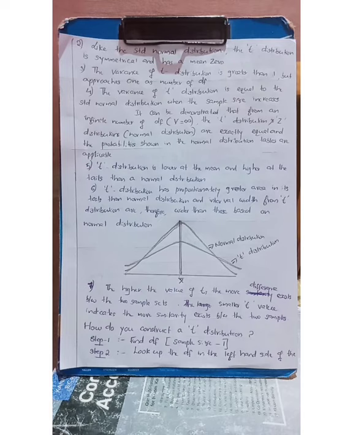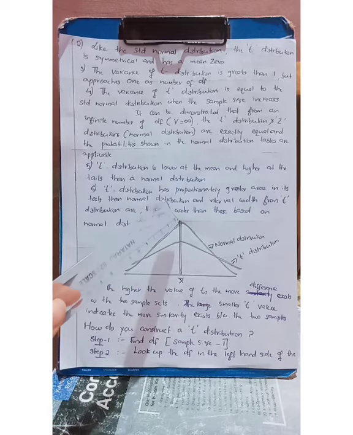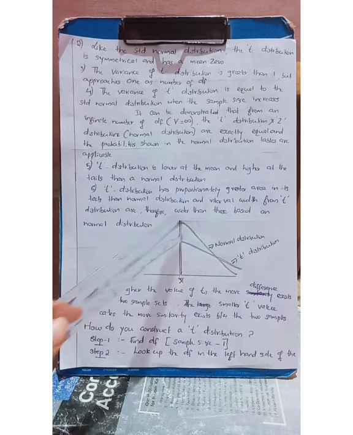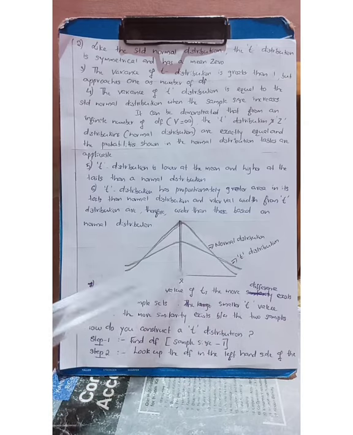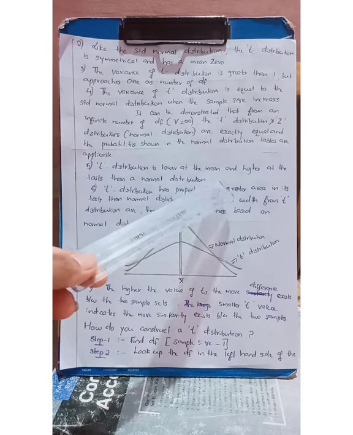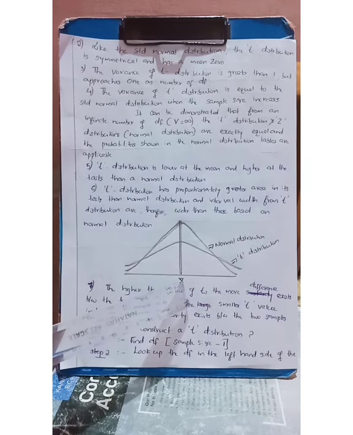To illustrate this feature, see the graph here. Mean values occur at the middle of the normal curve. This is the shape of the normal curve, a bell shaped curve, and the mean occurs at the middle of the values. The first curve is the normal distribution curve, and the second, smaller curve is the t distribution curve, and its feature is that the t distribution is lower at the mean value. See the mean value, this is the mean. The mean value occurs at the highest peak in the normal distribution. That is, the mean occurs at the middle of the normal curve, that is x bar.